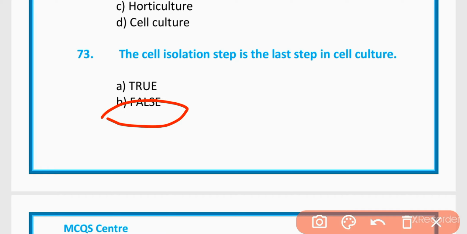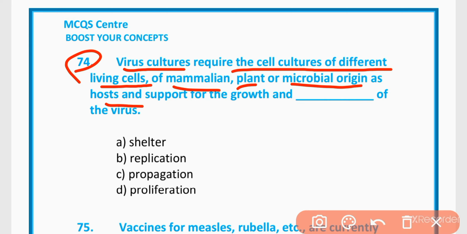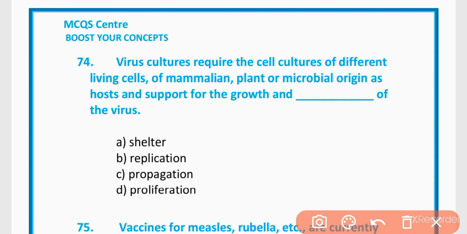74. Various cultures require the cell culture of different living cells, mammalian cells, plant or microbial origin as host and support for growth and replication of the viruses. Shelter, replication, propagation, proliferation. The correct option is option B. Growth and replication.